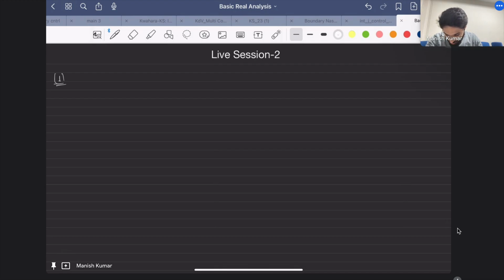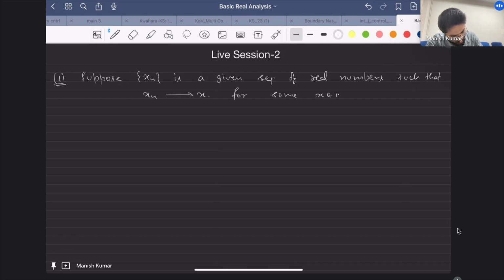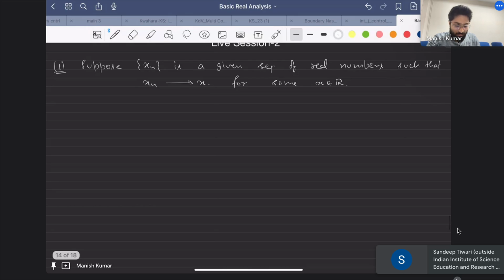To begin with, let's start with some computational problems. The question is: suppose xn is a given sequence of real numbers such that xn converges to x, for some x belonging to the real numbers.